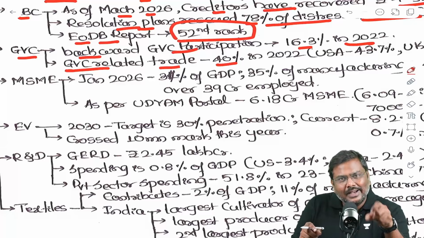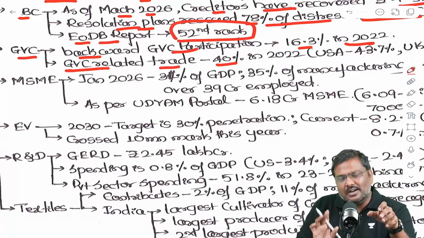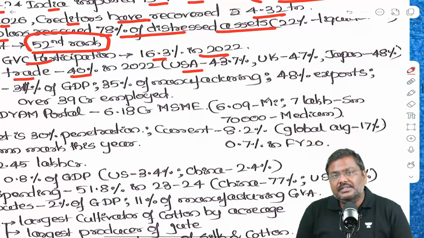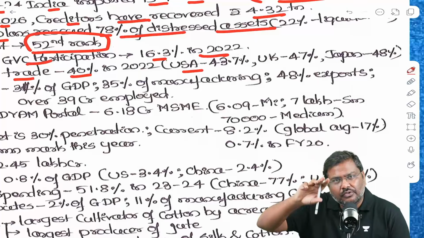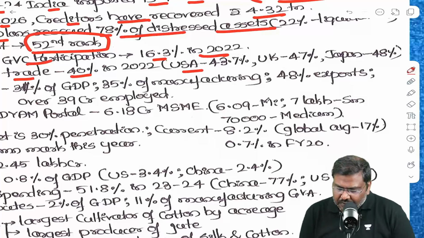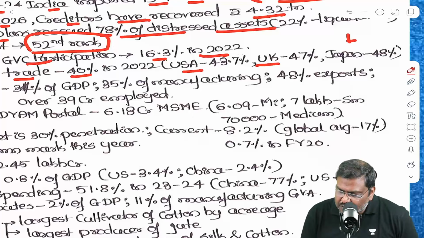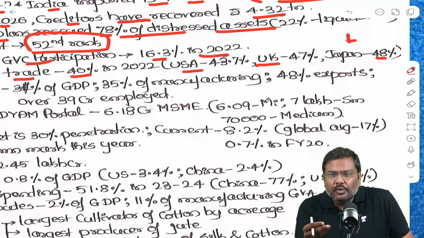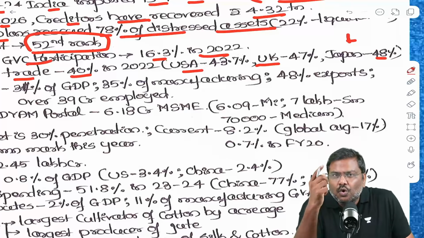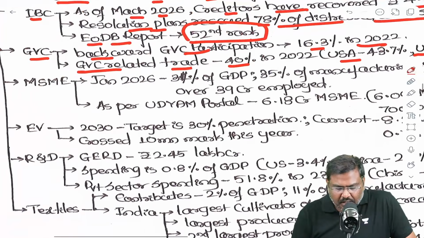But when you compare India's GVC participation with other countries, the GVC participation is much higher. For the USA, it is more than 43%. For the UK, it is even higher, 47%. And for Japan, it is 48%. You can remember 1 or 2 examples to quote if a question is asked.